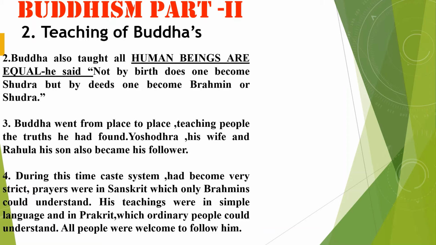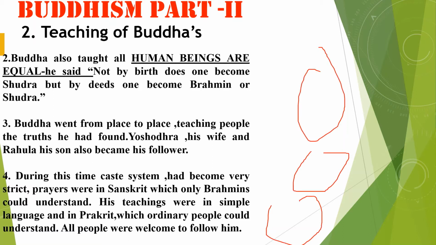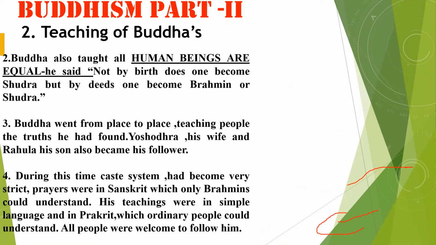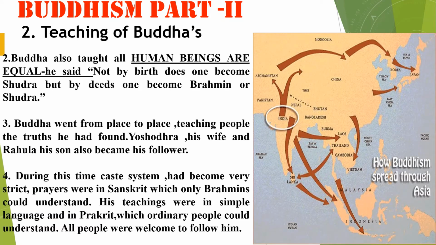The caste system had Shudras, Brahmans, untouchables, and Kshatriyas. Now I told you, friends, you have to know it, but you don't need to discuss much about this caste system.